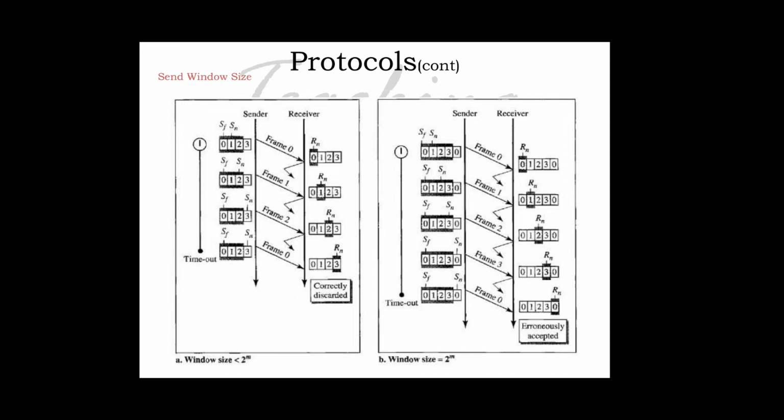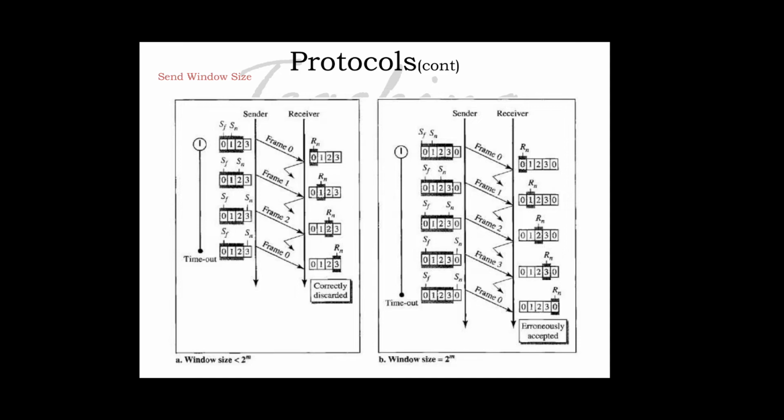Here the sender is sending 3 frames, 0, 1, 2. Frame 0 is sent and RN is expecting 0, and the acknowledgement is lost. Then frame 1 is sent, and since the receiver is expecting frame 3 and not 1, it is discarded.